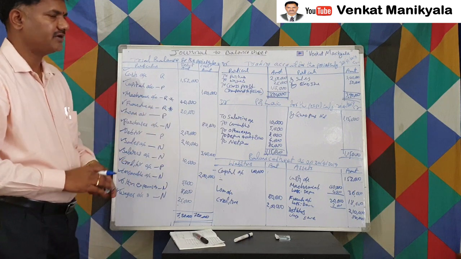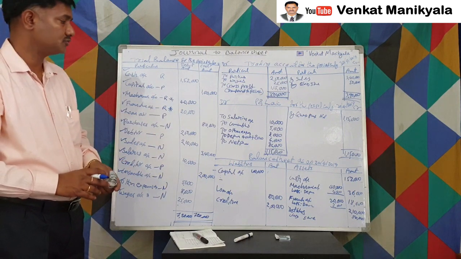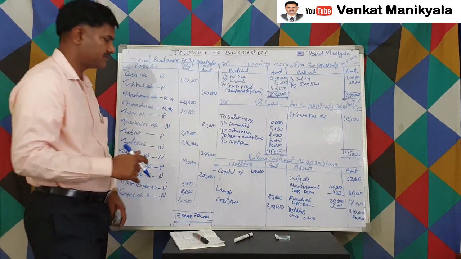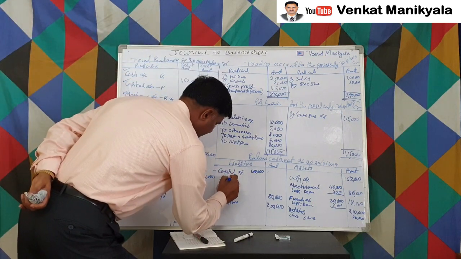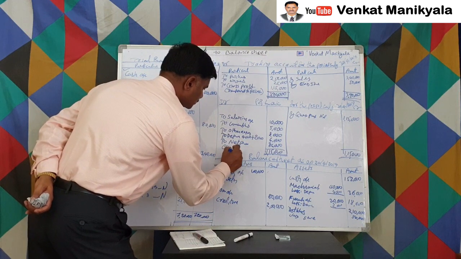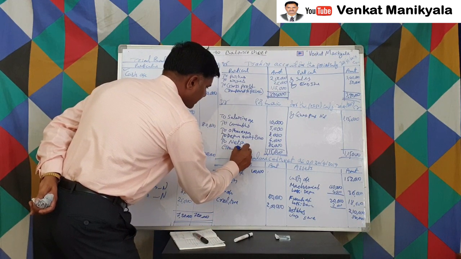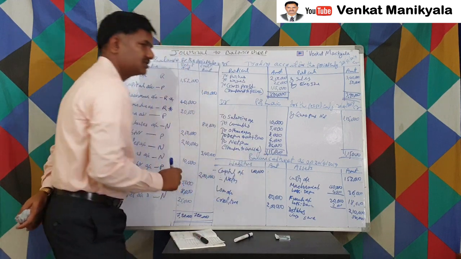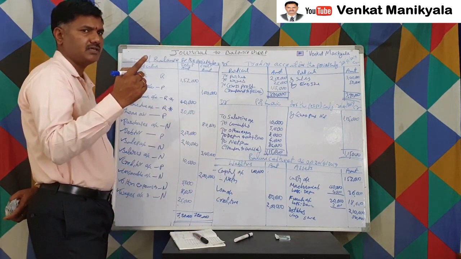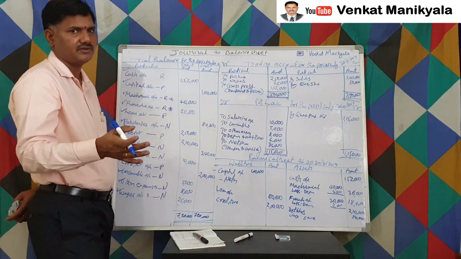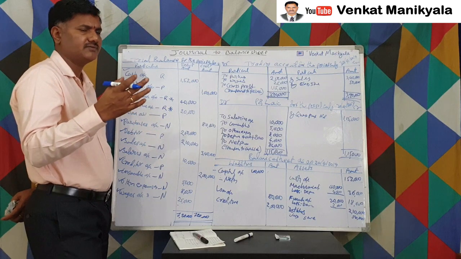This net profit we are supposed to transfer to capital. That means we are giving it to the owner, right? So for net profit, in the bracket we have to write transfer to capital account. In big organizations and companies, those accounts we write separately, net profit and profit transferred to, like that.